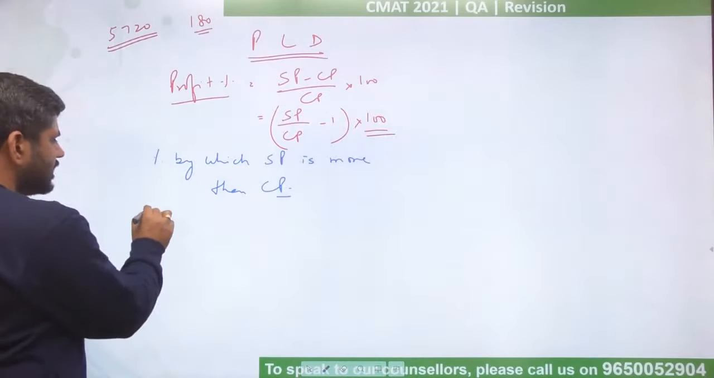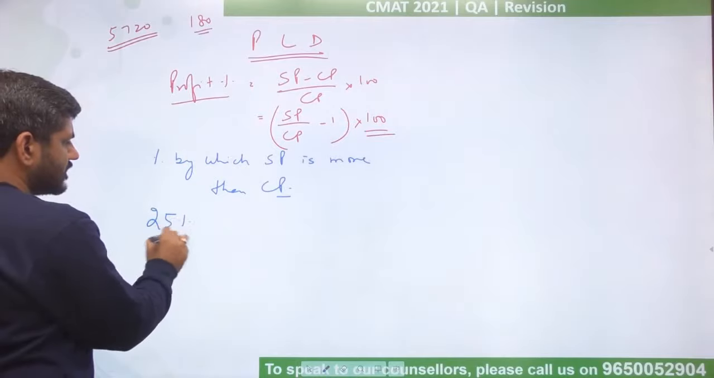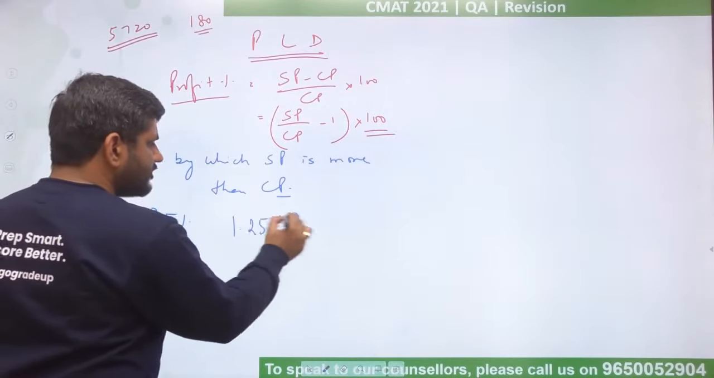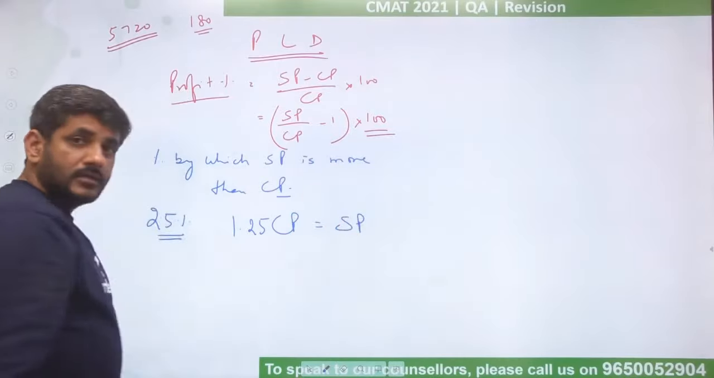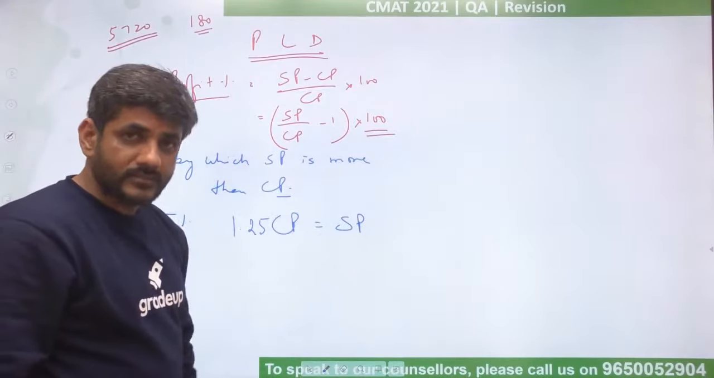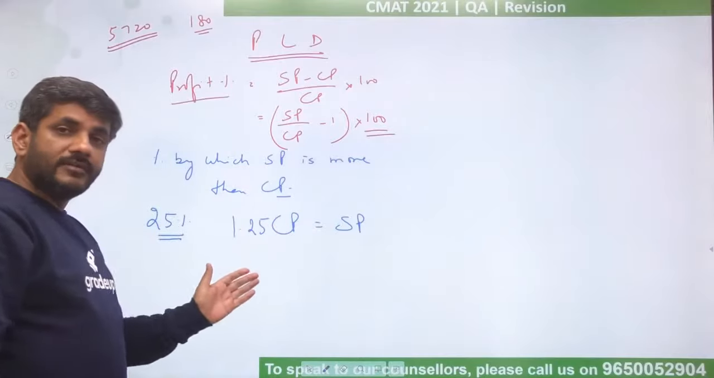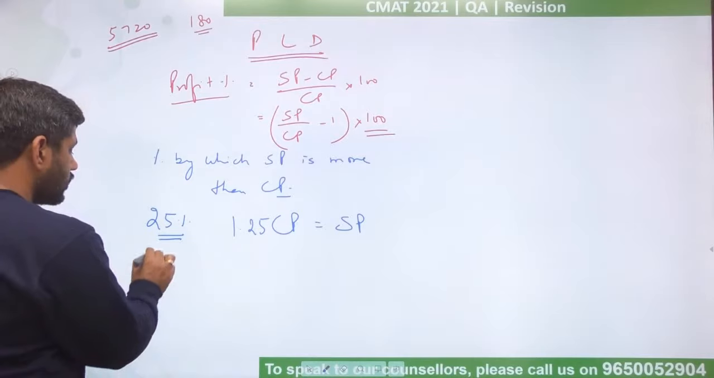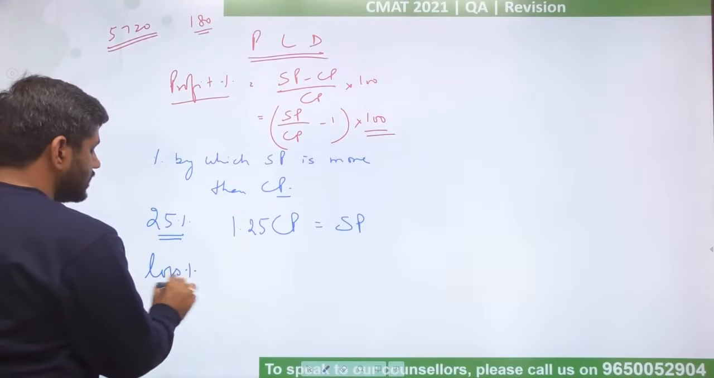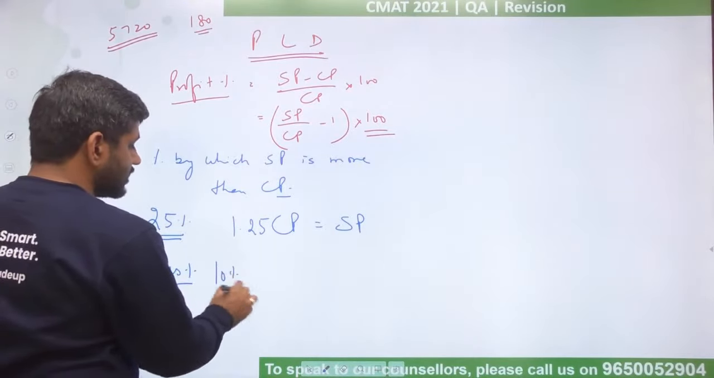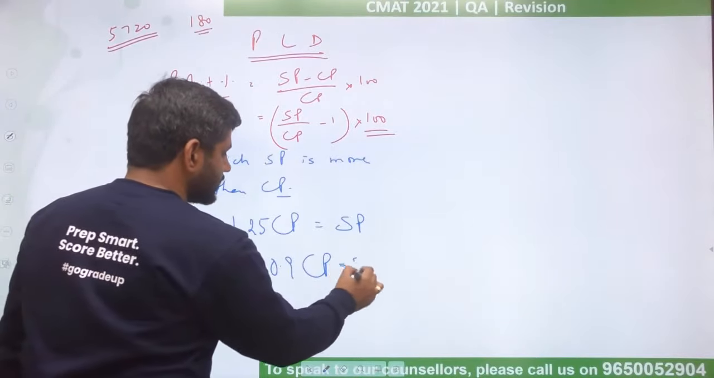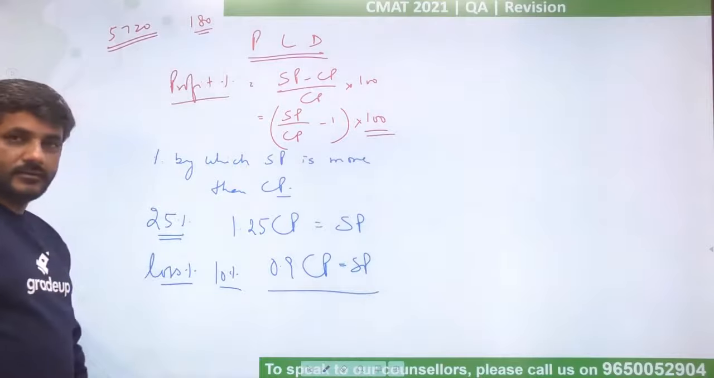The moment he says the profit percentage is 25%, it should come to our mind that if I increase CP by 25%, I will get SP. This is how it is used in the questions. That something increased by 25% will become the selling price. If the loss percentage is given to you, he says loss percentage is 10%, it means if you decrease CP by 10%, you will get the SP. This is how you will be using it.